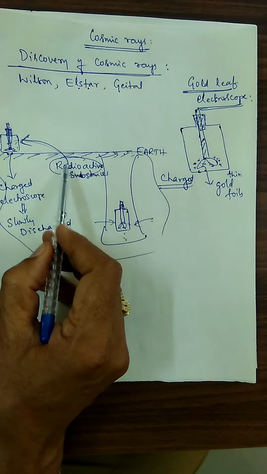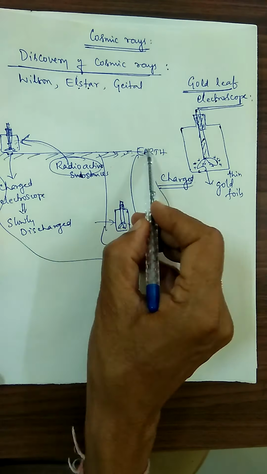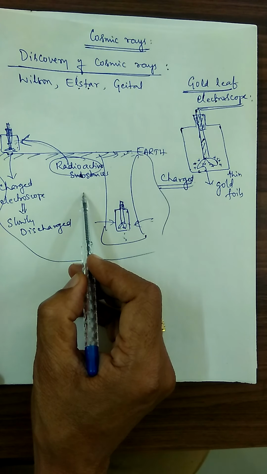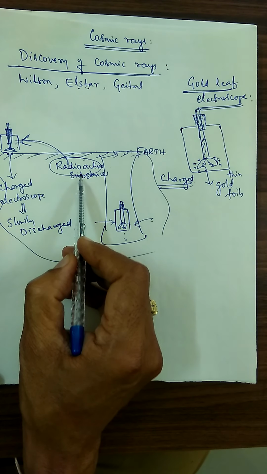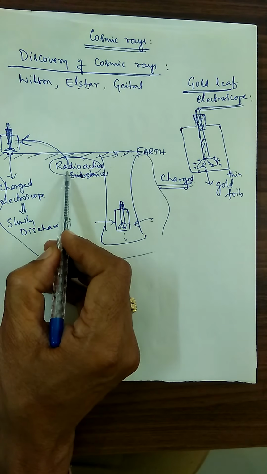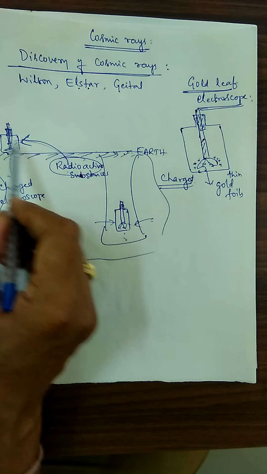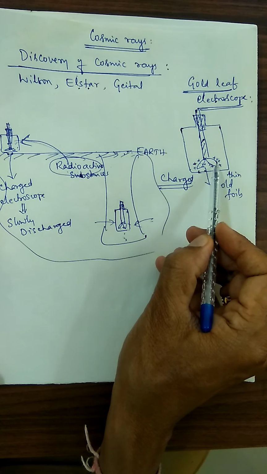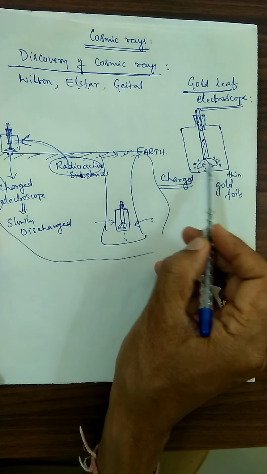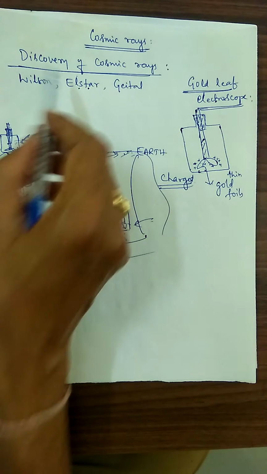They thought that it is due to the radioactive substances present inside the Earth crust. From those radioactive materials, radiations come and hence the charged gold leaves get discharged. This is their theory.